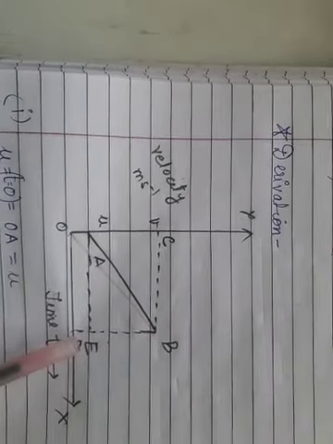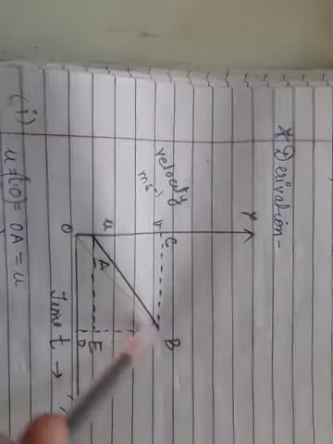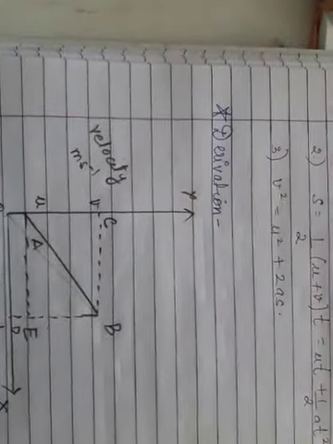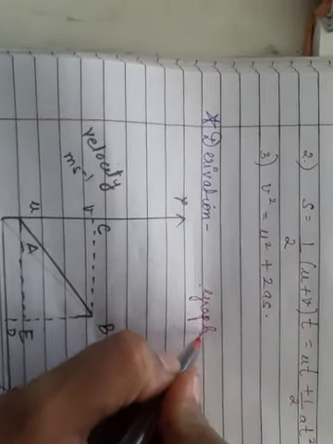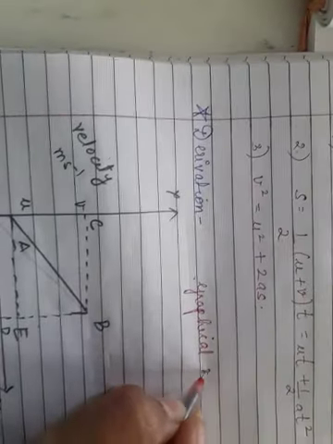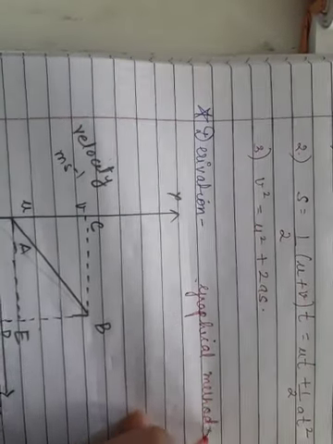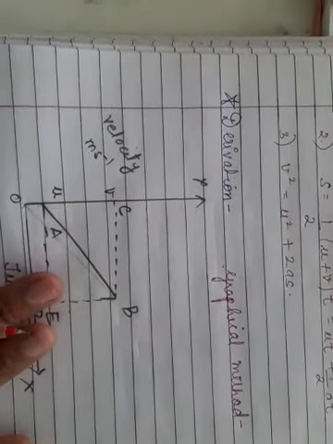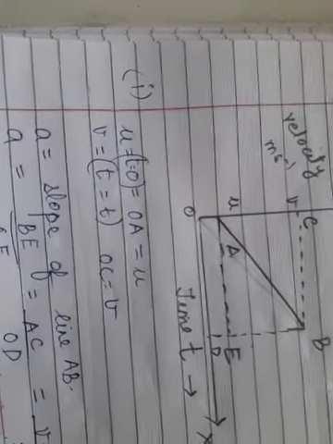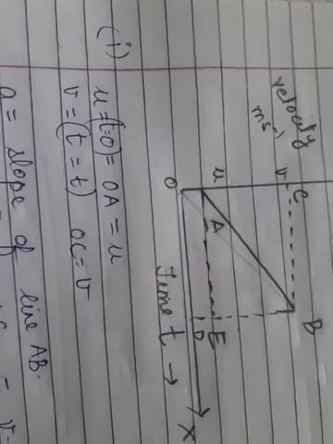Before the derivation, you should be very perfect with drawing this figure. This is the first method, called the graphical method. For the graphical method, you need to draw the figure. Everything is on the basis of this figure. So let us start. First you are going to see what the initial velocity and the final velocity are.